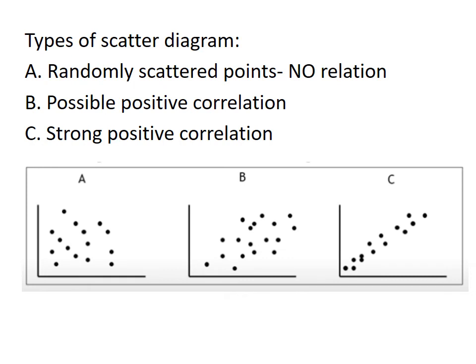Now there are 3 types of scatter diagram. First is the points are randomly scattered, so there is no correlation. Second is, since points are near to each other, there is a possible positive correlation of scatter diagram. Third is, points are concentrated along one line, so there is a strong positive correlation in the scatter diagram.